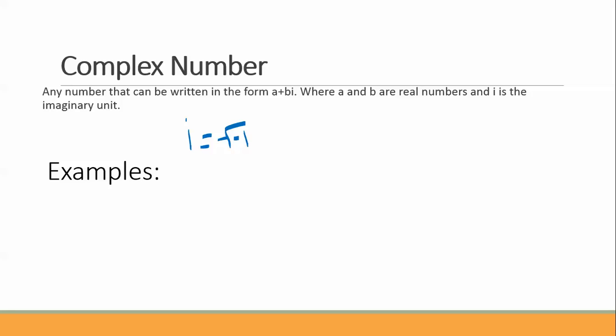For example, complex numbers, a and b are any real numbers, and then we have that i. But remember, b could be 0, so 2 is actually a complex number. 4 plus 5i is a complex number. 7i is a complex number. Pi i is a complex number. Anything that has any number that we talked about as a real number plus anything with an i is a complex number.